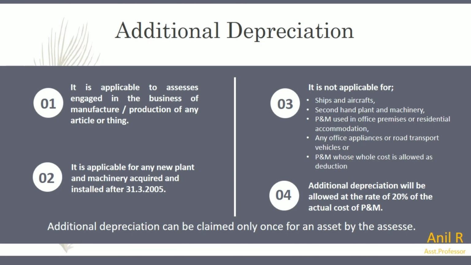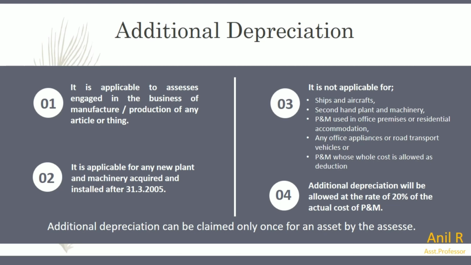Just now we saw the methods. Now under depreciation we have normal depreciation and additional depreciation. Normal depreciation is common, where the rate of depreciation is charged on all types of assets, tangible or intangible, based upon the rate chart that is available. Other than that, we have another depreciation called additional depreciation.